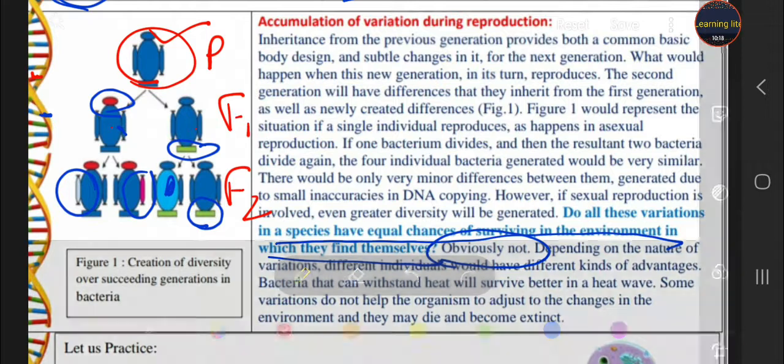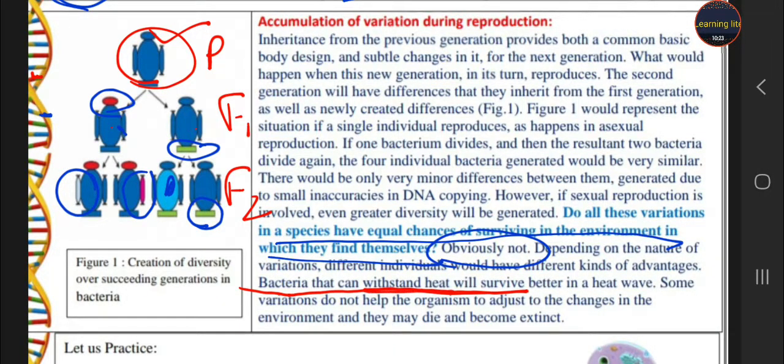Which bacteria? So student, those bacteria which can tolerate the heat, only they survive. The others will die and become extinct. So it is decided by the environment which species and which variations survive for a long time.